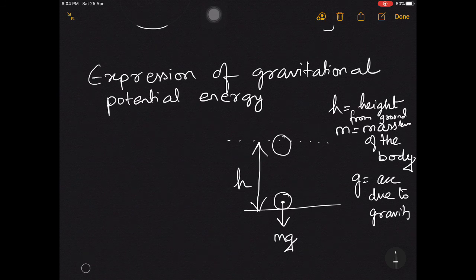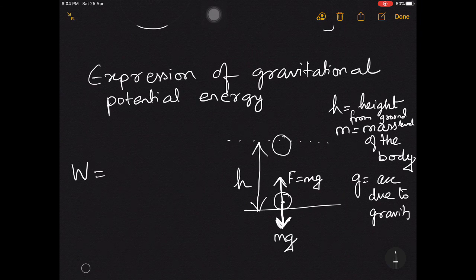Okay, now see, this weight mg is acting downwards, so bare minimum force F equals mg I will have to apply to lift this body up, right? Because already this weight mg is acting downwards, so if you want to lift it, you have to apply one force F equals mg. Okay, so see here how much work you are doing.